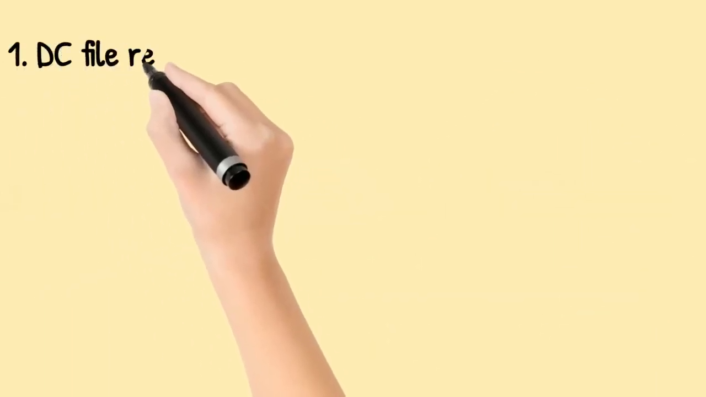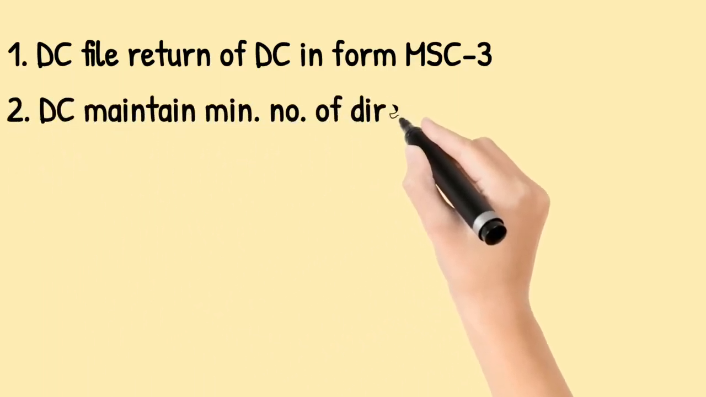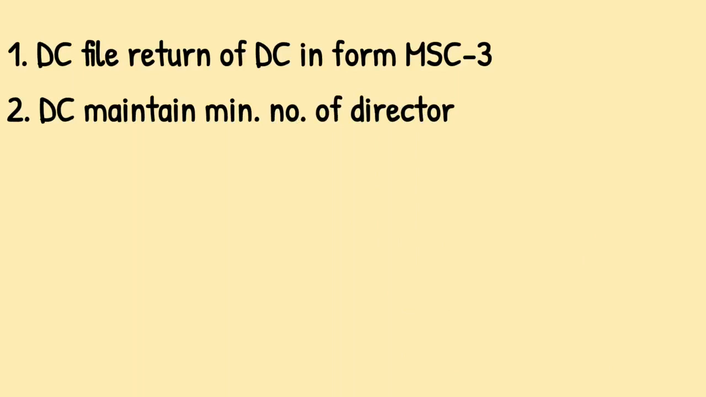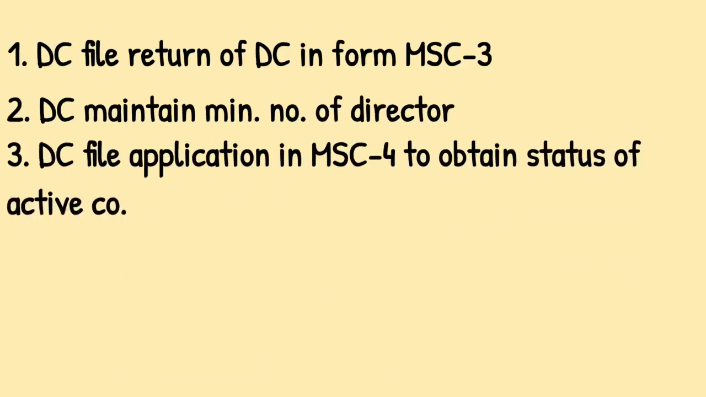The dormant company, instead of filing financial statement and annual return, has to file the statement return of dormant company in Form MSC3, which indicates the financial position duly audited by a chartered accountant. The dormant company will have to maintain the minimum number of directors and also file such documents as may be prescribed. This dormant company may also again obtain the status of active company by filing an application in Form MSC4 along with prescribed fee and MSC3.